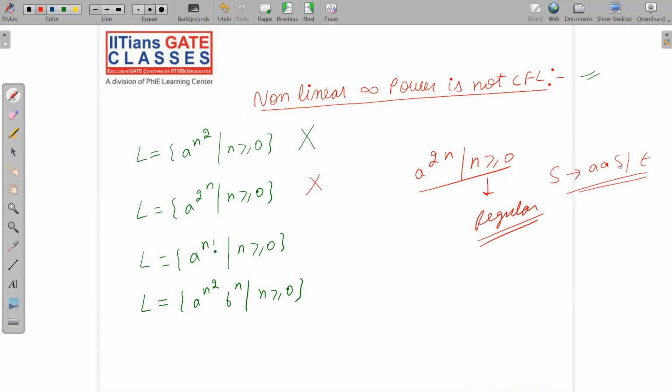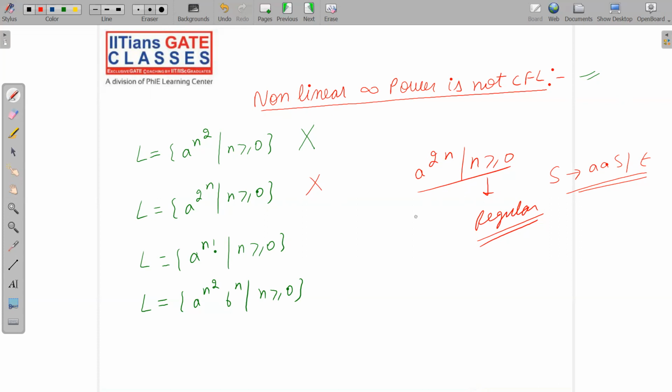Okay, since this is a regular grammar, obviously this is context-free grammar also, and this is context-sensitive grammar also. So hence this language is regular also, CFL also, CSL also, and so on. Okay, I hope I have made the point clear. For regular, just remember one thing: there should be no comparison at all.